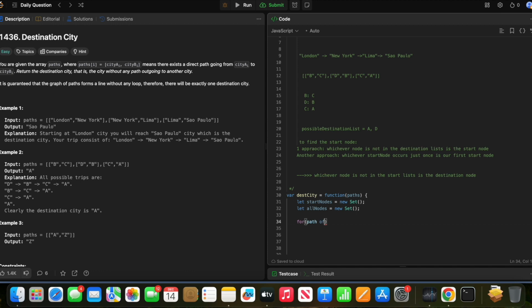For path of paths, or actually, for start and end of paths, right? So this will be start and this will be end. So startNodes.add, I'll just add this as a start node, and allNodes will have, so whichever node is not in the start list is the destination node. allNodes.add(start), and it will also add the end.